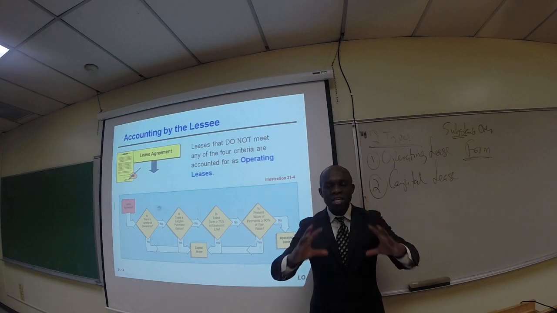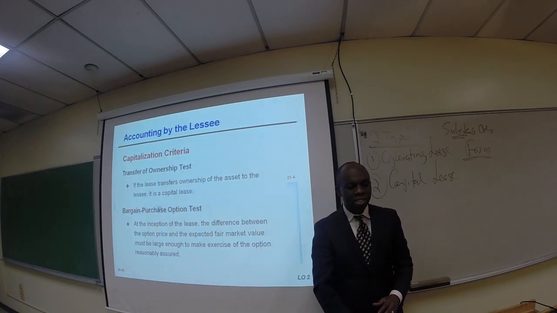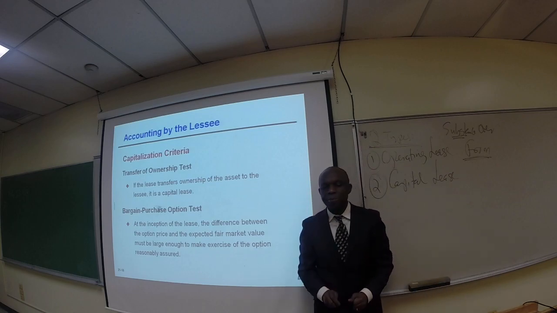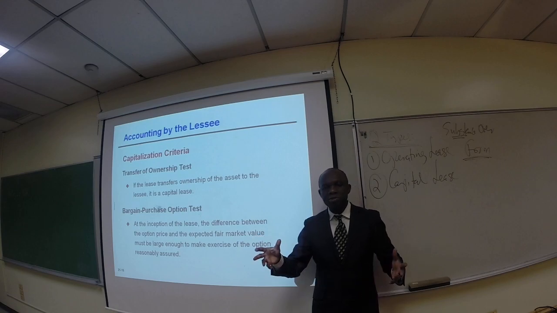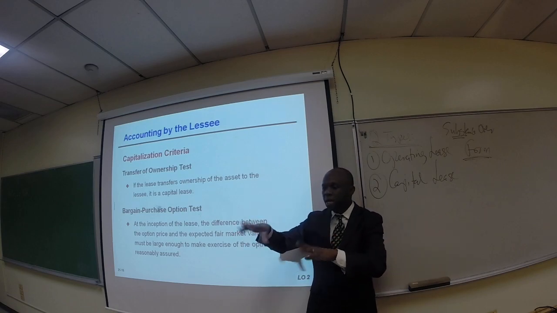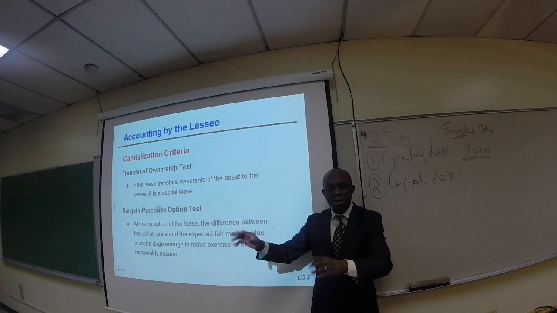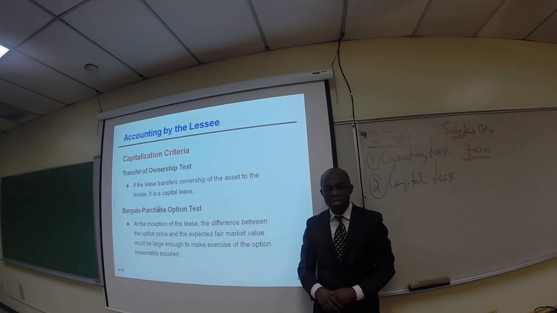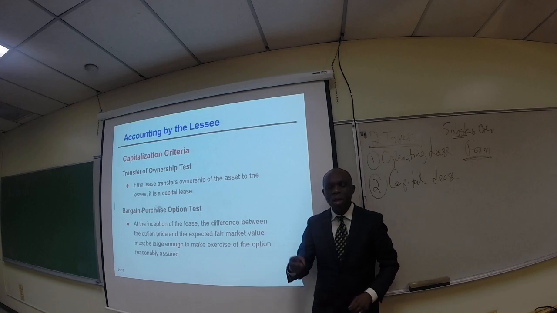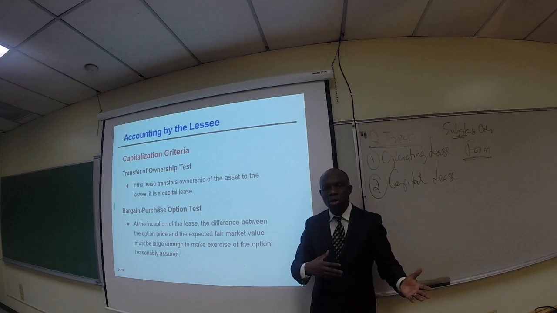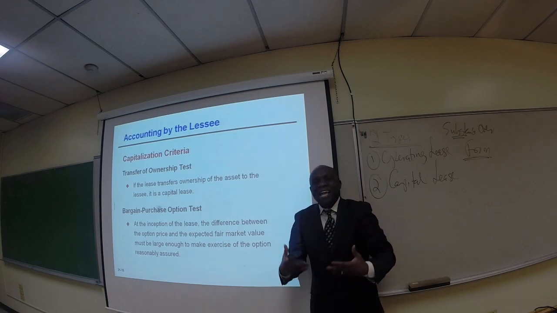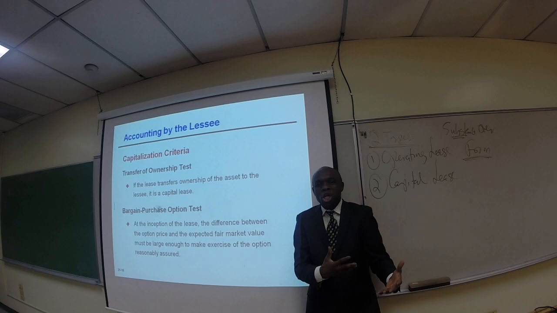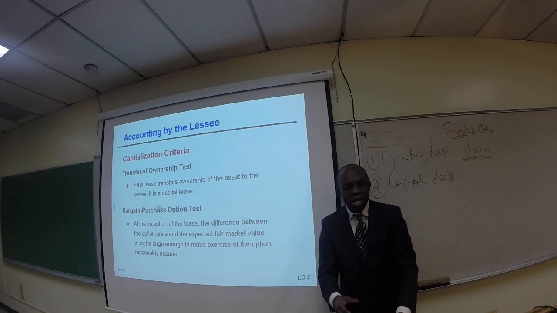I'm going to talk about these 4 criteria a little bit more in detail, so here they are again because they are very important. Number 1, transfer of ownership test. If the agreement says that at the end of the life of the lease the property can be all yours, or you can keep the property, don't even bother to return it to us, that is the transfer of ownership test. Number 2, bargain purchase option test. I explained that to you earlier. In other words, you have the option of purchasing the property at such a good bargain that it is likely you are going to exercise it. So if you have such a clause, it is a capital lease and it should be treated as such.